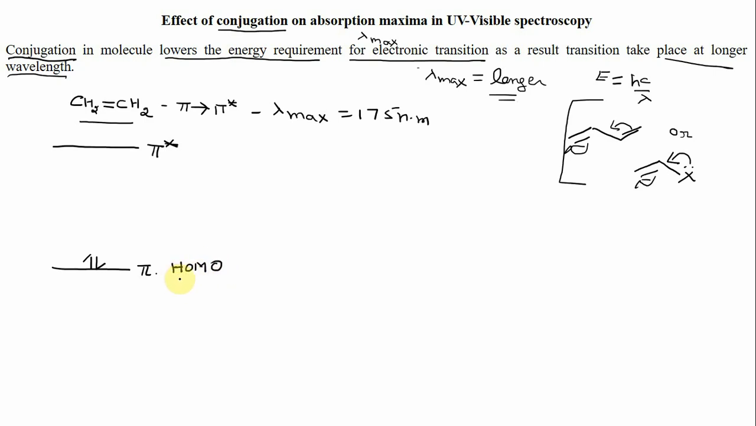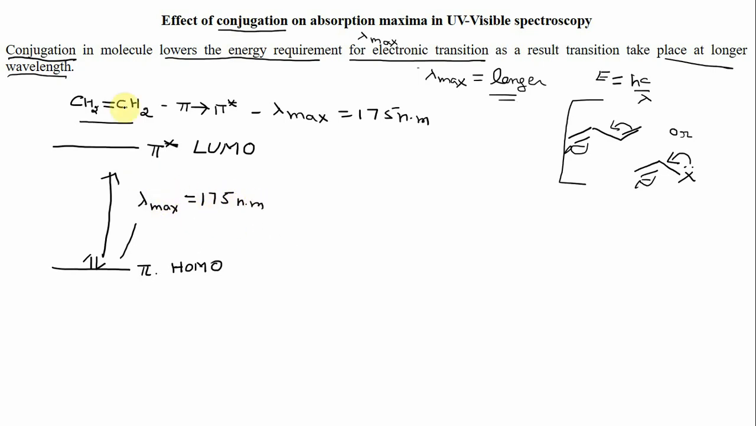So what is HOMO? HOMO is the highest occupied molecular orbital. This vacant pi star orbital is also called LUMO. LUMO is the lowest unoccupied molecular orbital. The transition takes place from this HOMO to LUMO, or pi to pi star, with absorption of UV visible radiation. In this case, the transition takes place by absorption of radiation at 175 nanometer.